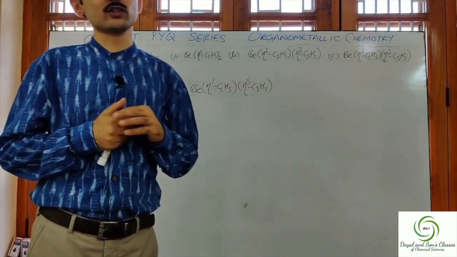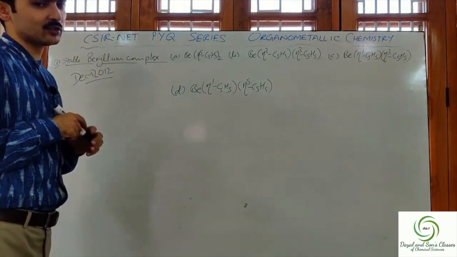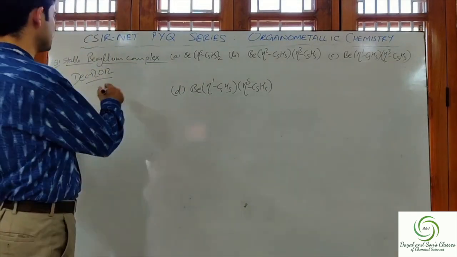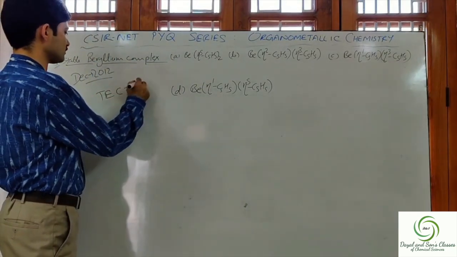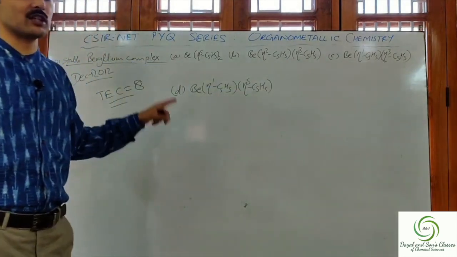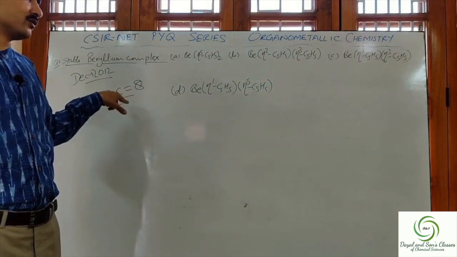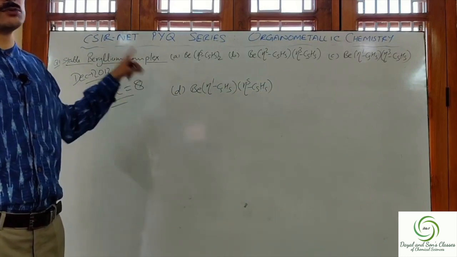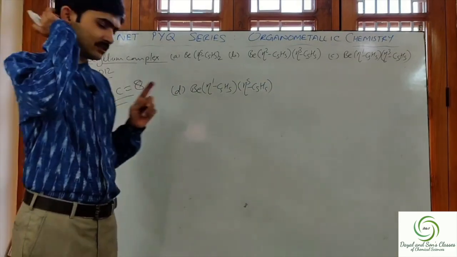So what should be the value of TC for this complex to be stable? TC should be equal to 8. So we will check for which of these complexes TC comes out to be 8, and that complex will be the most stable in this particular question.